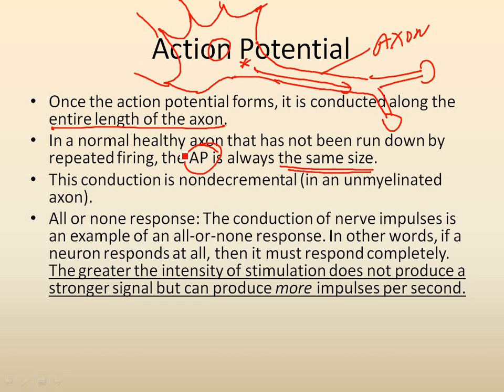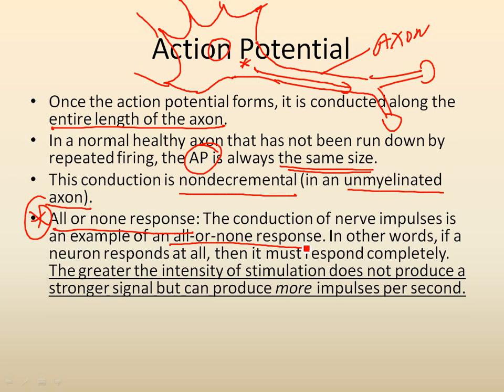This conduction is non-decremental, at least in an unmyelinated axon. The action potential maintains its full strength along the entire length of the axon and also in all branches of the axon. This is an important concept, all or none response, which we talked about briefly.